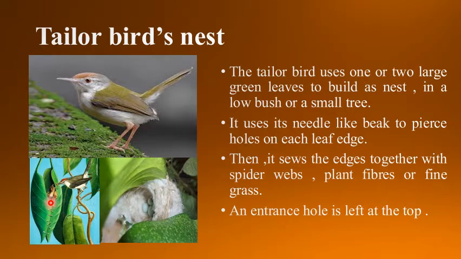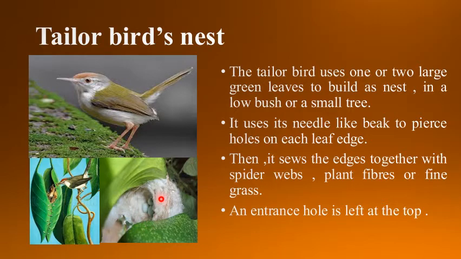Understood all of you about the tailor bird's nest? Let's once again repeat the same. The tailor bird makes its nest by stitching two or more leaves. These birds use their sharp pointed needle-like beak to stitch or sew the leaves together. Then you can see children here in the picture, the tailor bird makes its nest from inside. This is the inner side of the nest.